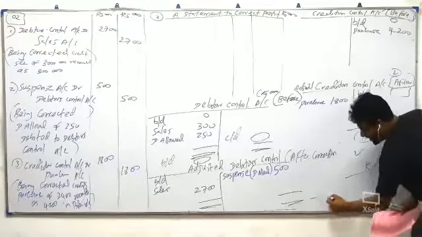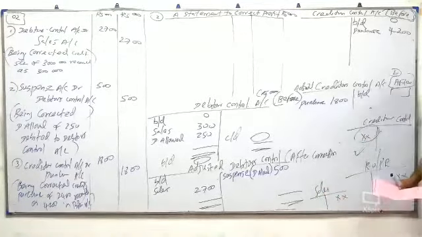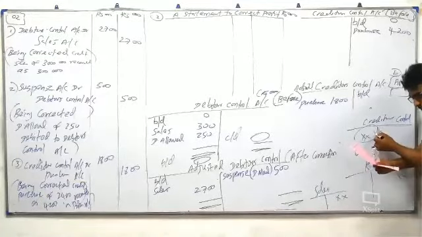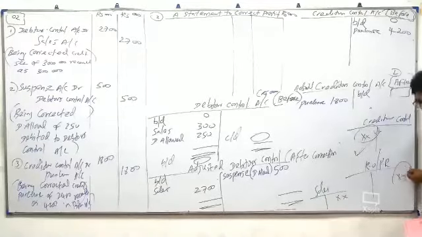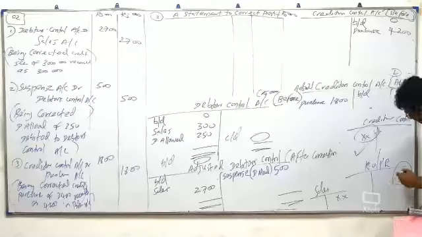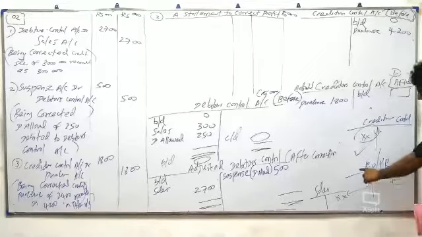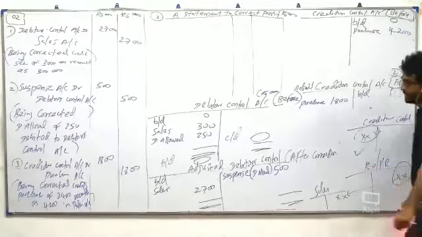They have credited to which account? A wrong account. They are saying that this has been debited to creditor control account and credited to sales account. They should have credited here, but they didn't do that. They went and credited to sales account. What do you have to do now? Cancel the sales and record in the correct account, return outwards. What's the correction for this? Sales account debit, return outwards account credit.